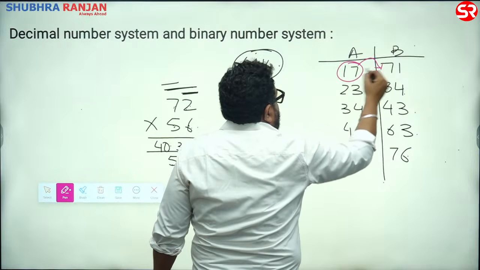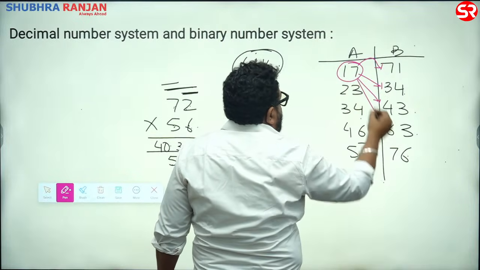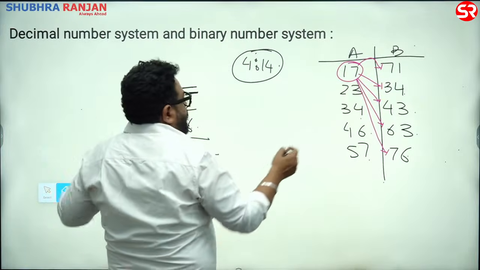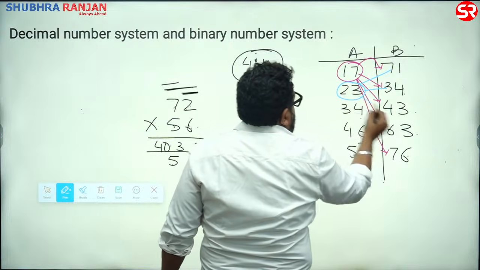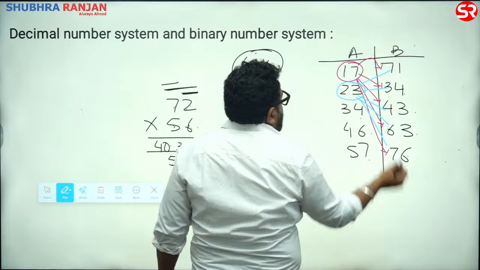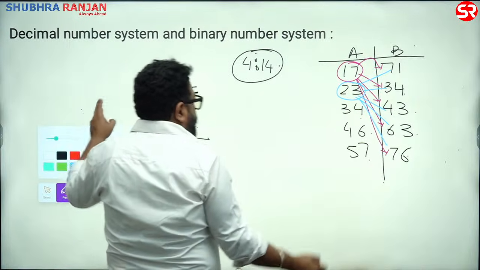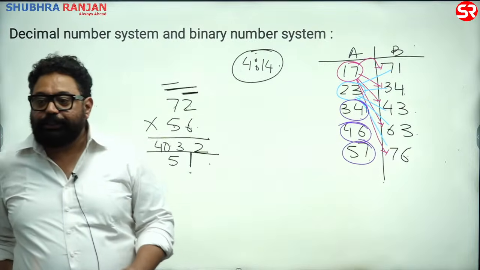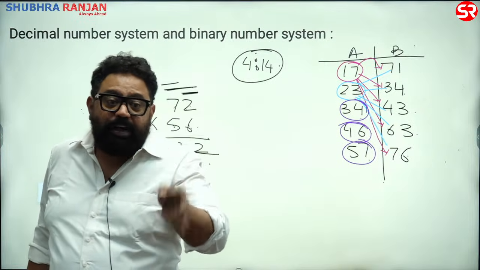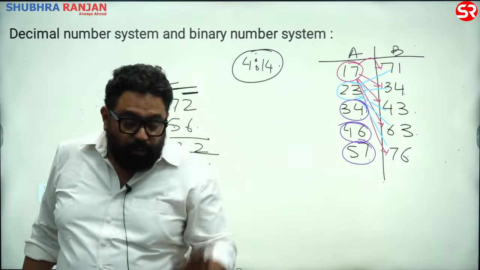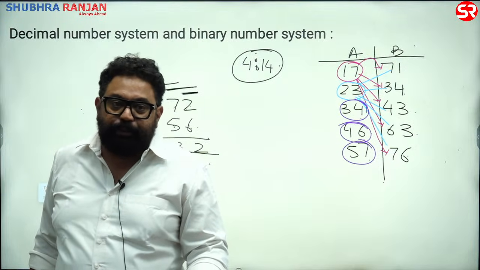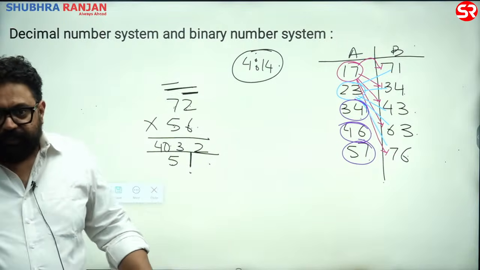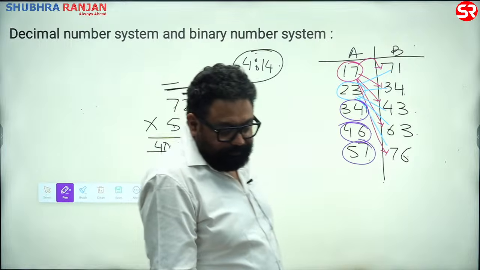17 into 71, 17 into 34, 17 into 43, 17 into 63, 17 into 76. Right? Then 23 into 71, 23 into 34, 23 into 43, 23 into 63, 23 into 76. Then 34 into all these, 46 into all this, 57 into all this. Total 25 calculations. I need only half the page, not more than half a page. Don't give me beautiful writing, I don't need any. Save the space. Come on, do it, 25 calculations. The time starts now.